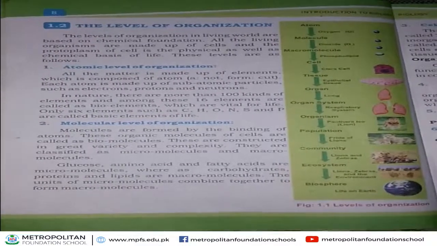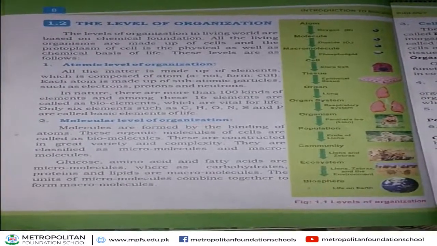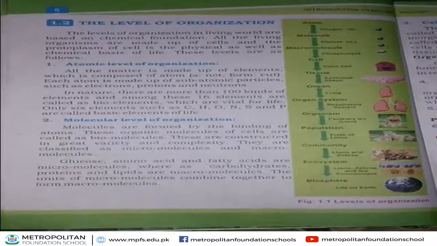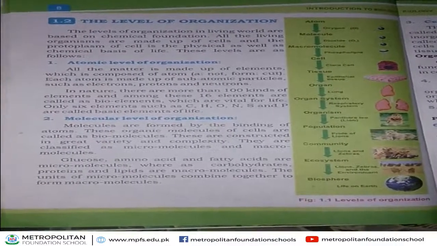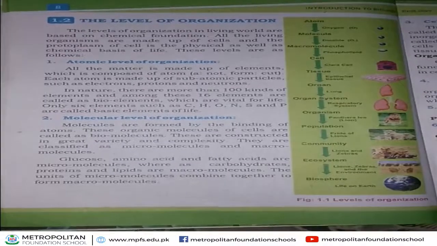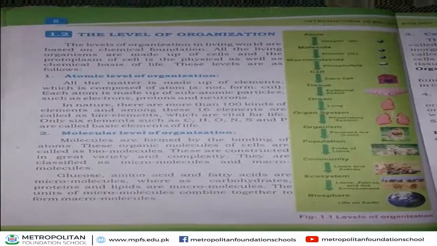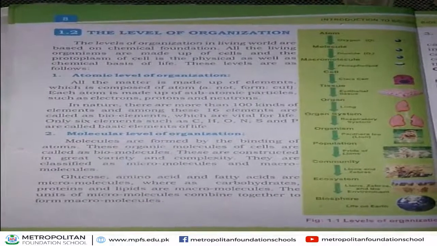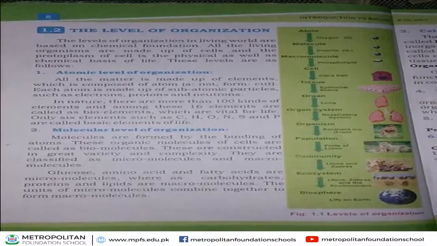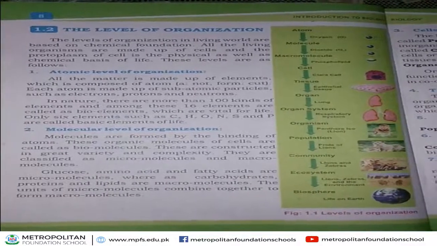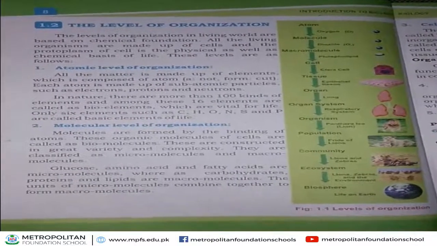You also read in chemistry, atom is composed of subatomic particles, for example electron, proton and neutron. Electrons revolve in the orbit or shell, and protons and neutrons are found in the nucleus. These electron, proton and neutron are called subatomic particles.